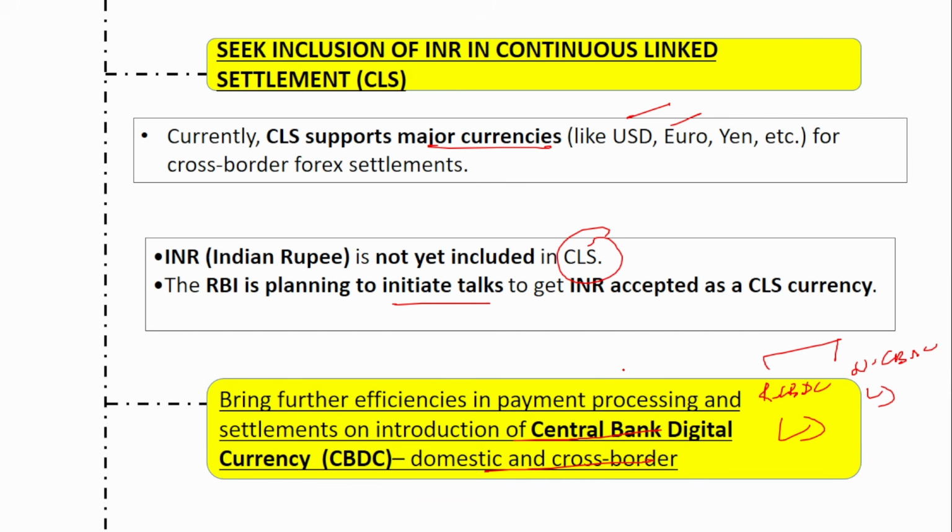So now we have covered all the 5 pillars of the Payment Vision 2025 and also the initiatives taken under each of the pillars, right? So now you have to have an idea. If any descriptive question comes on internationalization, then you can use these points: CBDC has already been introduced, and RBI is taking various measures to include it in continuous link settlement, because many people may not be aware of this continuous link settlement. If you include such unique points, it will fetch you more marks.